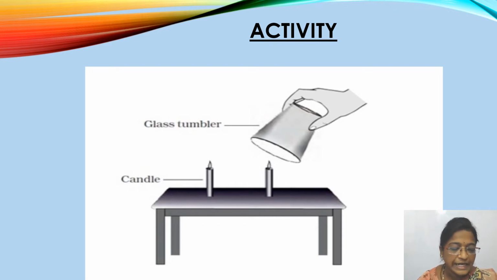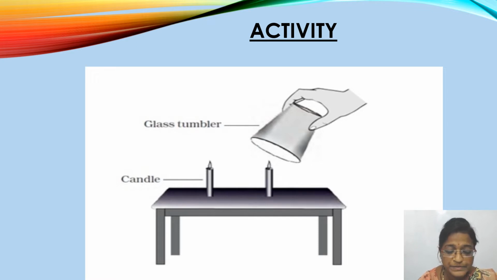Light both the candles. Now, cover one of the candles with an inverted glass tumbler, as you can see in the image. Observe both the candles carefully.